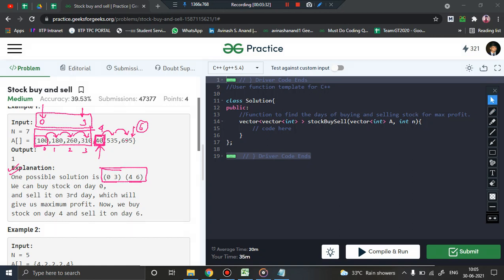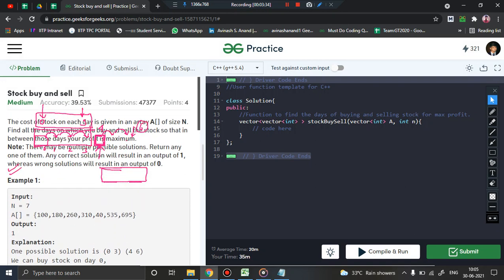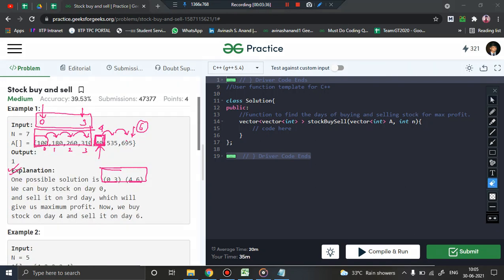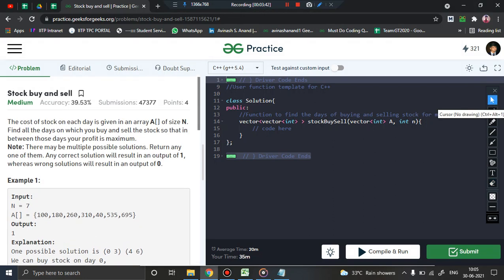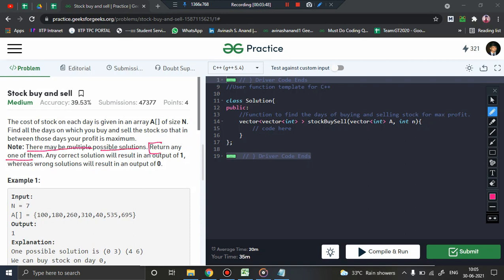Okay, so first of all let me explain one particular way wherein this problem will be executing fine, keeping in mind this condition. What is the condition? The condition here said that there may be multiple possible solutions, but return any one of them. So we can return any one of them, and any correct solution will result in an output of 1 which is correct. So if we can return any one of the solutions, it will be working fine.